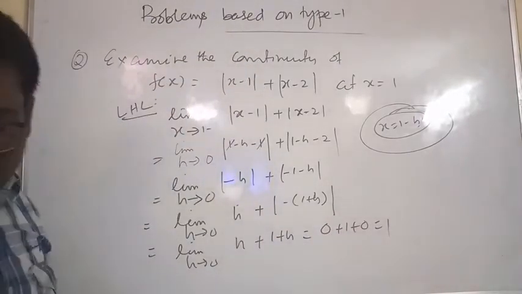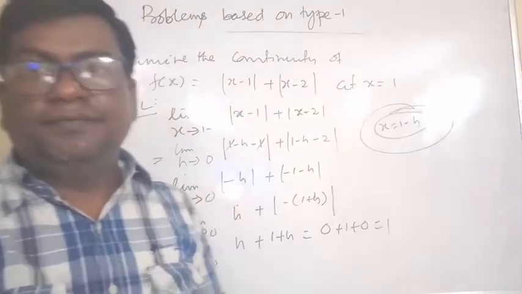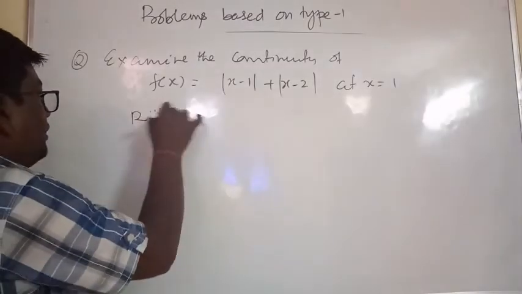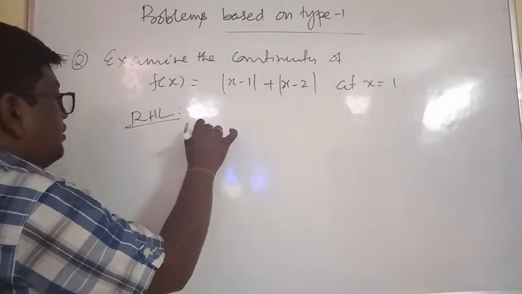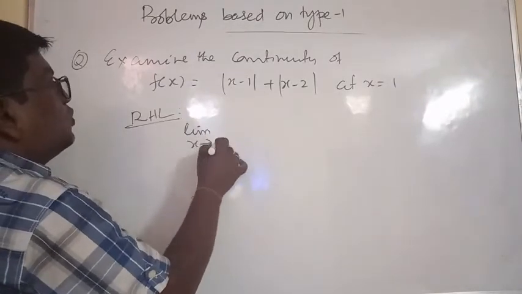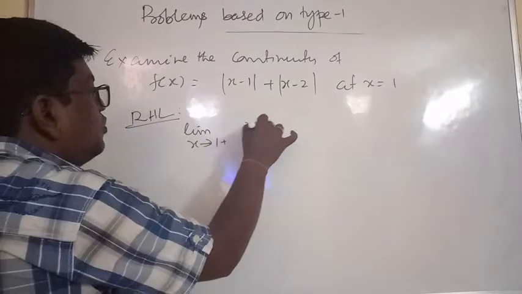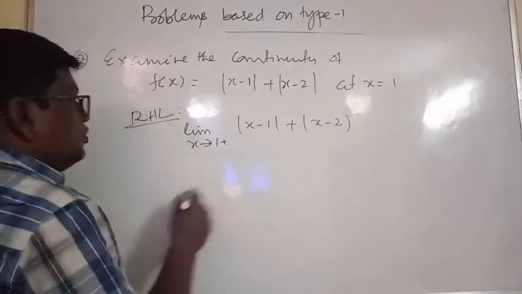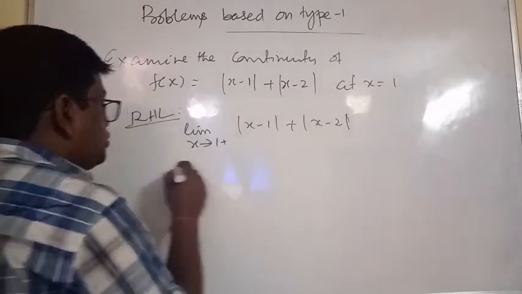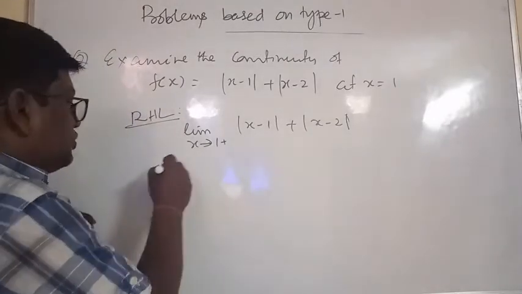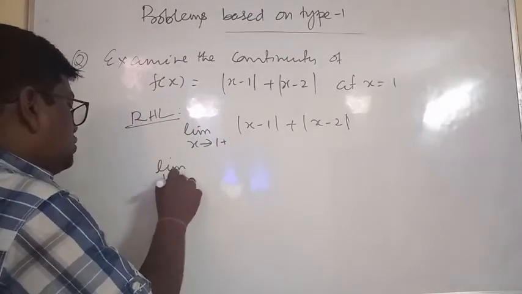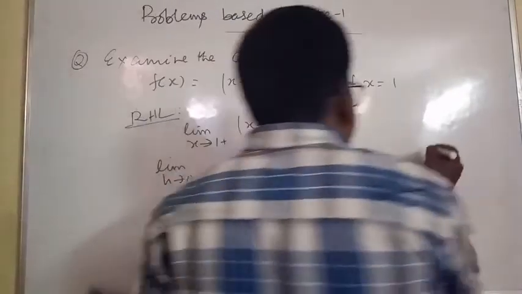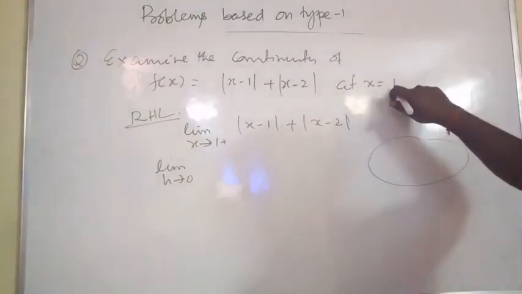Now for RHL, limit x tends to 1 plus of mod of x minus 1 plus mod of x minus 2. This is a modulus function, so limit h tends to 0 is used for RHL. What is point a? x is equal to 1.